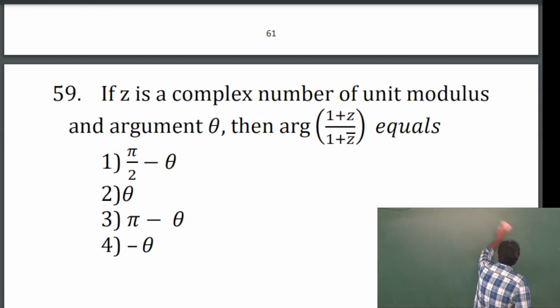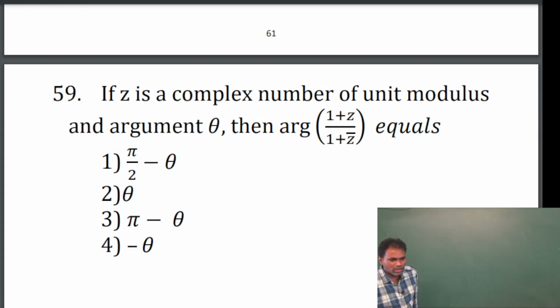Next, if z is a complex number of unit modulus and argument theta, then the argument of (1 plus z) by (1 plus z bar) is equal to what? Now here